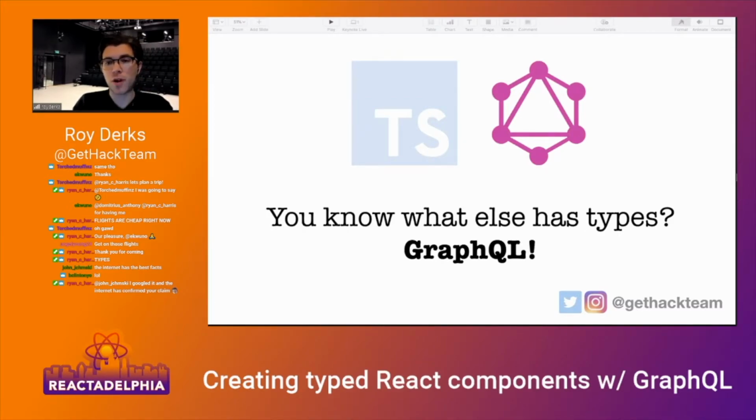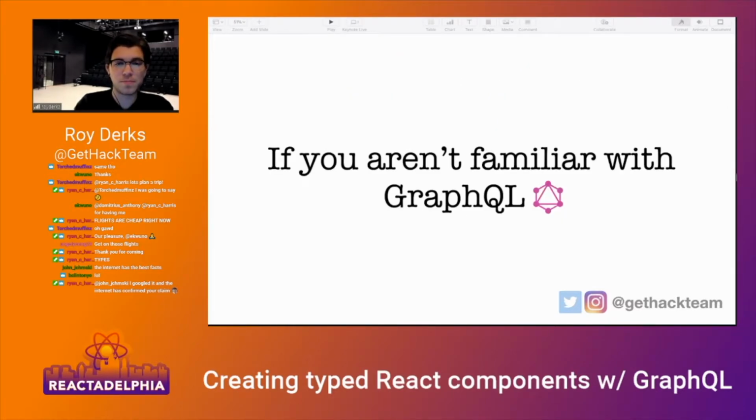It's GraphQL, right? So TypeScript has types and GraphQL has types, meaning if you combine this, you can probably save yourself a lot of time and do some optimizations to your code. So we already saw something about GraphQL, so I'm going to be really brief with this.